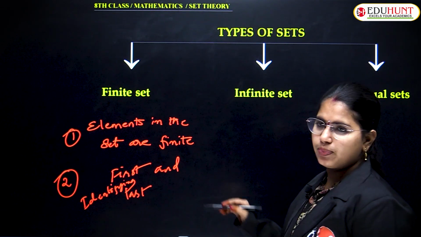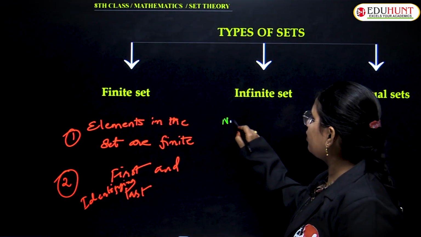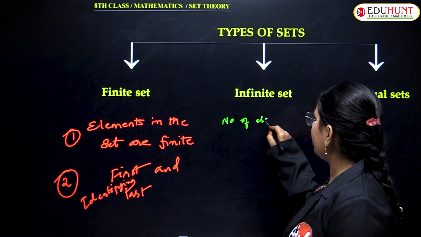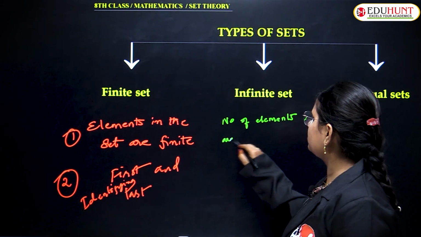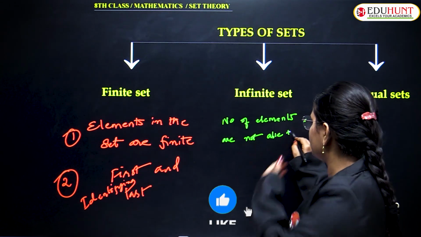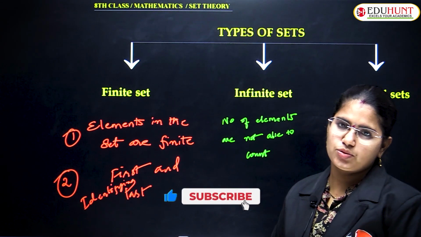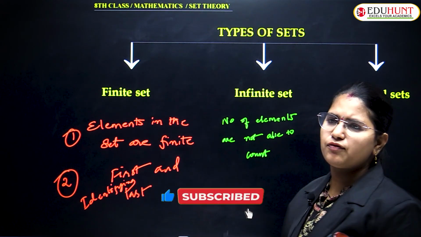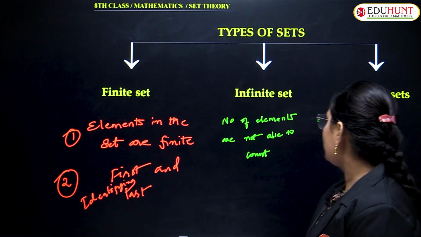Next, infinite. In the infinite one, the number of elements is not able to be counted. So, we can say what the first element is, but we cannot say what the last element is, right? Okay.